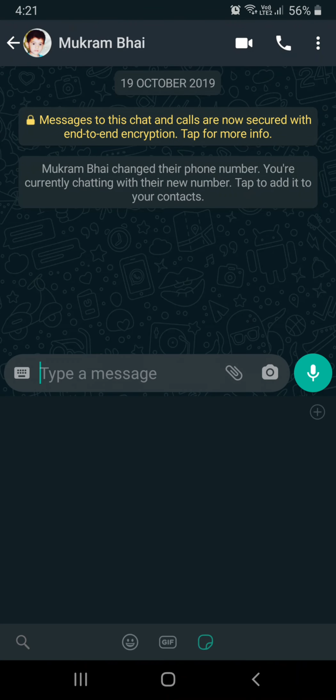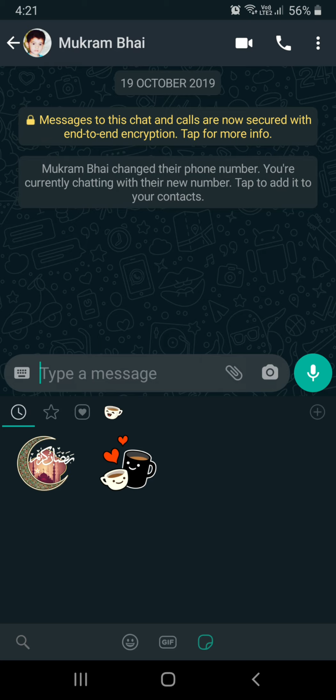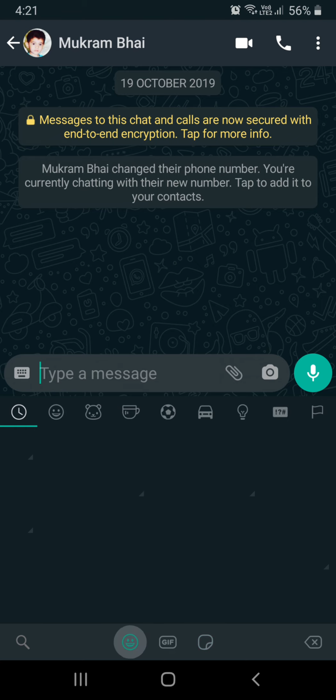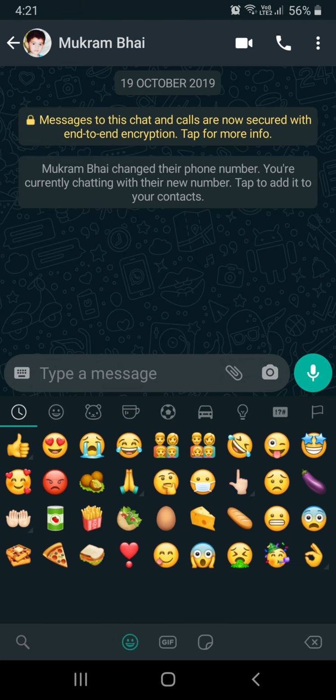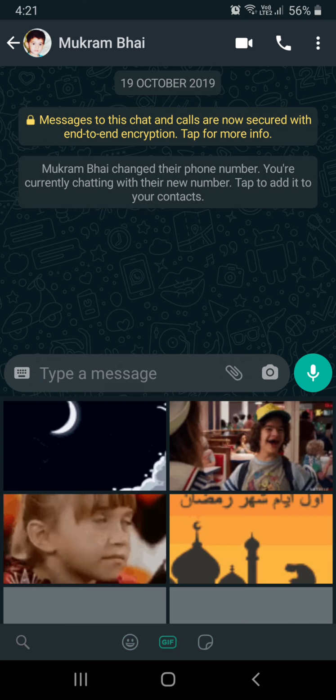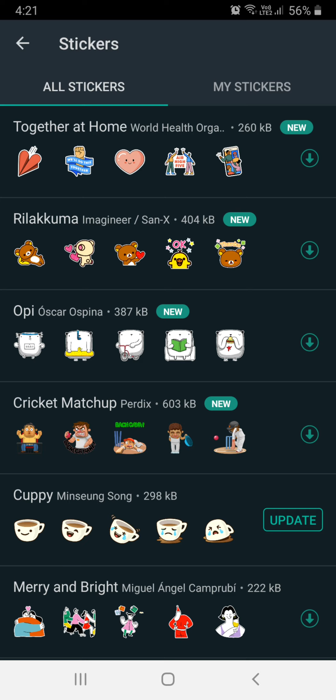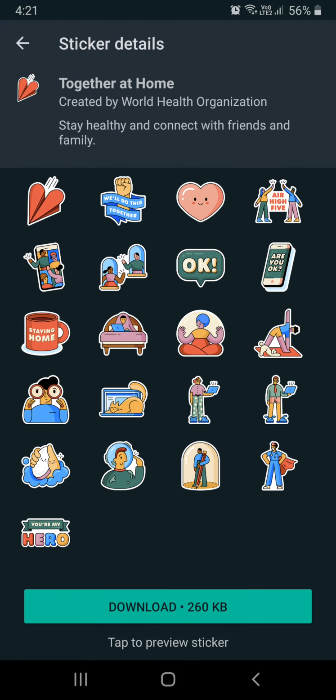the group, click on your chat options, and there you have to click on your emojis, and there you will get the icons on the downside, and then GIF, and then there are the stickers here. So the plus icon is there next to the voice message, just click on that one and you can see all the stickers. The new one is there, you can click on that one.